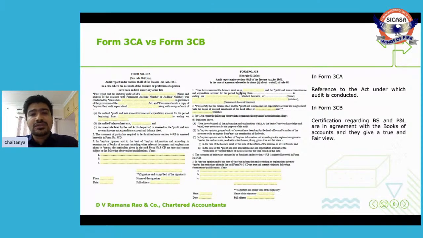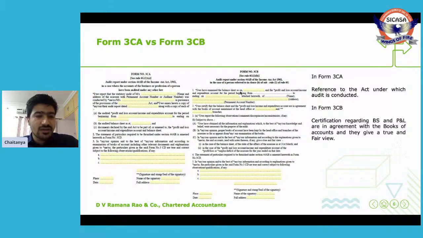3CA, 3CD or 3CB, 3CD can only be filed electronically. That means we have to upload a particular file into the income tax portal, right? Then we cannot upload a Word file, we cannot upload an Excel file. Then what is that file? So that is the reason why there is a file extension by name .xml. Only a file with the extension .xml can be uploaded.